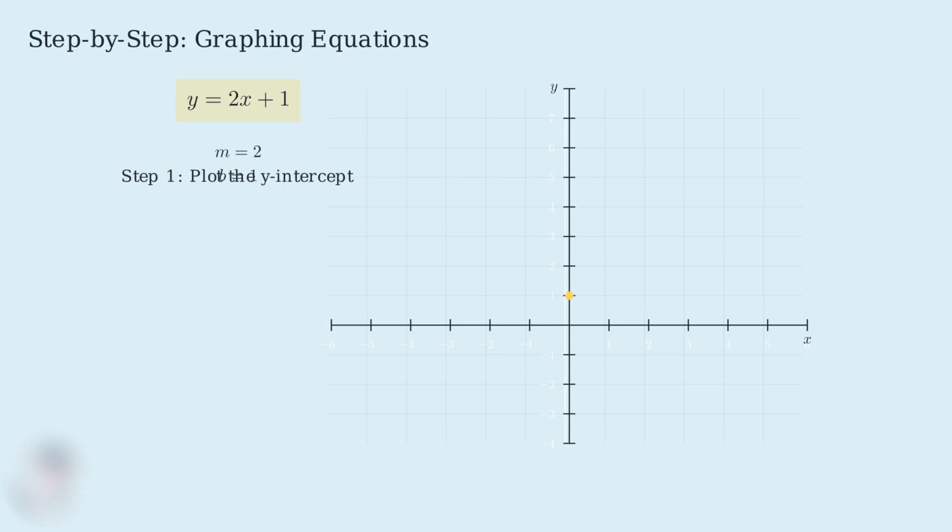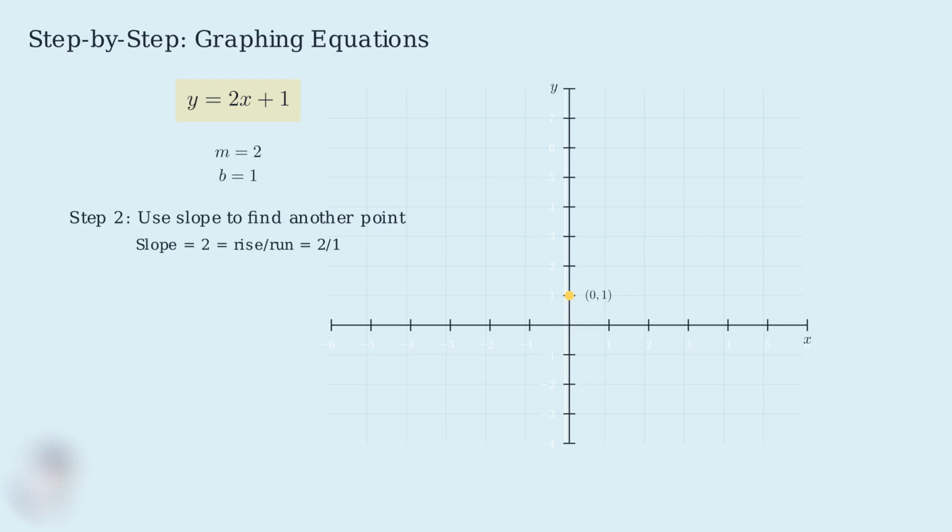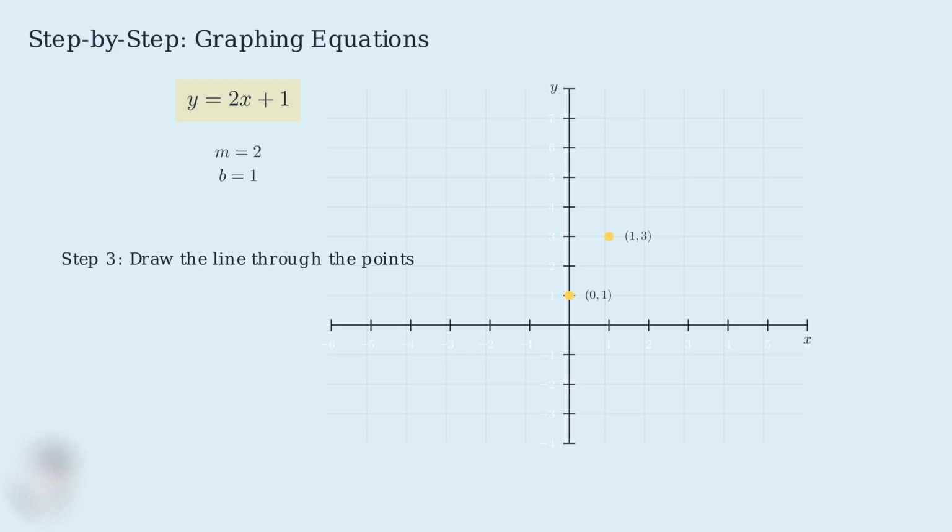Step 1, plot the y-intercept. Since b equals 1, we place our first point at coordinates 0, 1 on the y-axis. Step 2, use the slope to find another point. Since our slope is 2, which means 2 over 1, we move right 1 unit and up 2 units from our y-intercept. Starting from 0, 1, I move right 1 unit to x equals 1, then up 2 units to y equals 3. This gives us our second point at coordinates 1, 3. Step 3, draw a straight line through both points. This line represents all solutions to the equation y equals 2x plus 1.